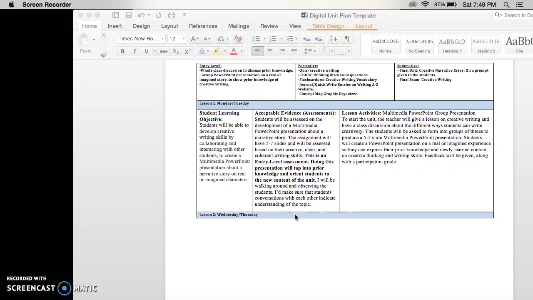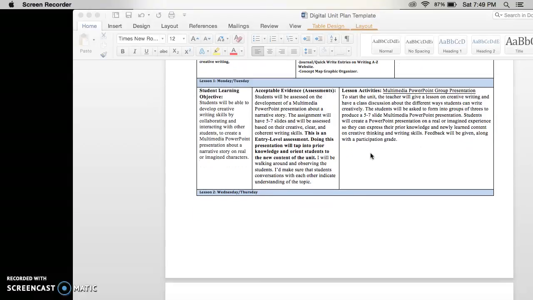I will make sure that all conversations are staying on topic, so please only be discussing real or imagined experiences that you would like to discuss in your PowerPoint. Stick to one topic and explain it throughout the 5 to 7 slides. I will be giving feedback along with a participation grade the following day.